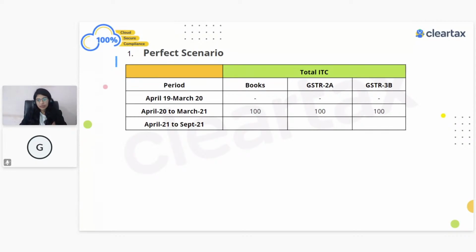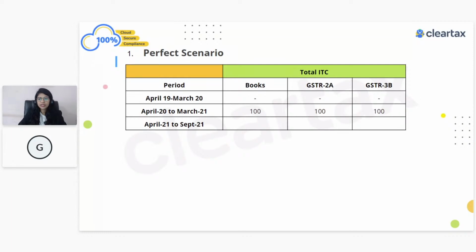So maybe you can keep on posting your queries, so I will be answering over here, and meanwhile I will just ask Gitika from my team to take over the stage and show a small live demo of how you can prepare GSTR-9 and 9C using Clear, because from there you will know how the checklists are automatically done and how this can help you in making sure that you file accurate GST returns. So maybe Gitika, over to you.